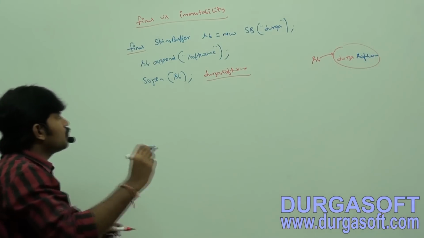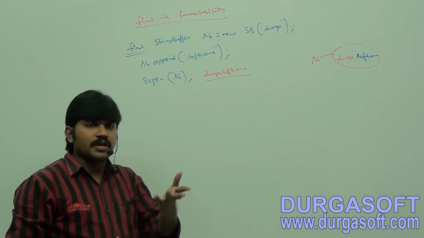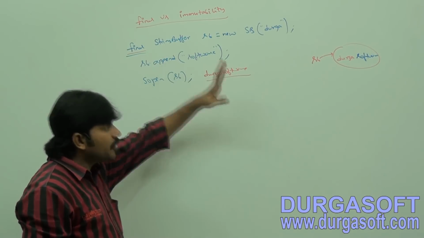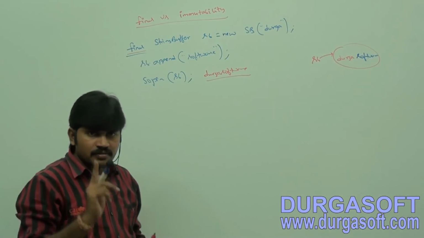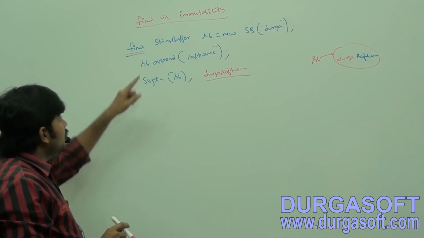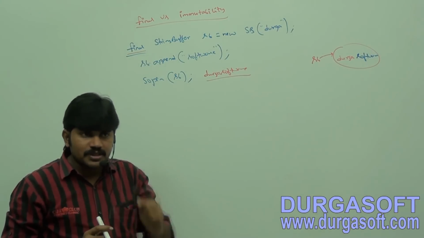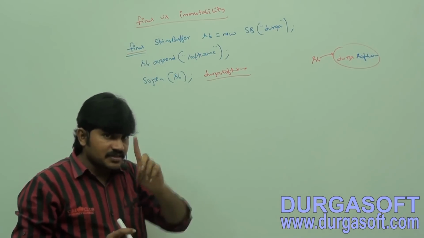Even though the reference variable is final, we won't get any immutability, because the immutability concept is different and final is different. In the corresponding object we can perform any type of change. But if a variable is final, where is the impact? For this variable, reassignment is not allowed.